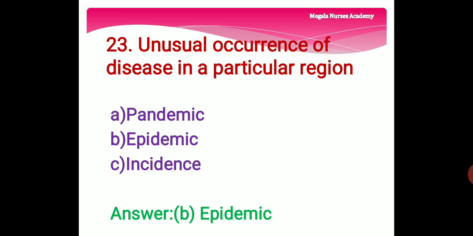That is a widespread occurrence of an infectious disease in a community at a particular time. And option C is incidence. That is occurrence, rate or frequency of the disease. So the right answer is option B, epidemic.